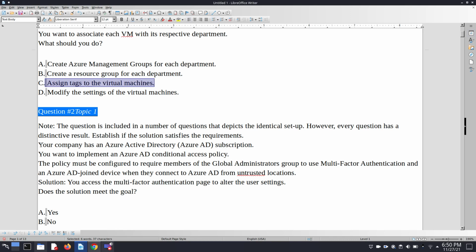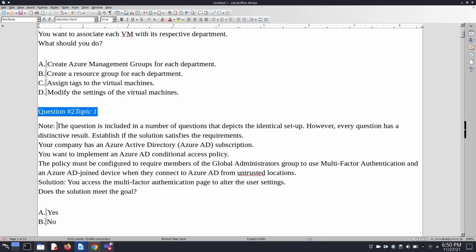Here a note is given. The question is included in a number of questions that repeat the identical setup. However, every question has a distinctive result established if the solution satisfies the requirement. Your company has an Azure Active Directory subscription. You want to implement an Azure AD conditional access policy.